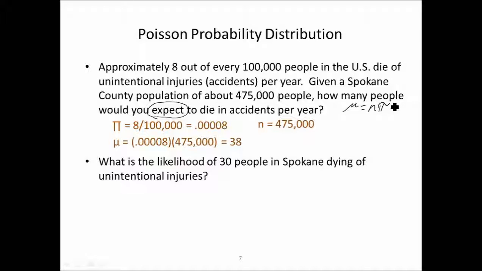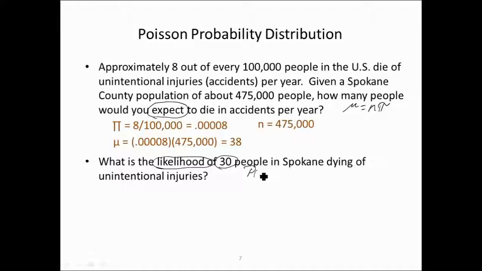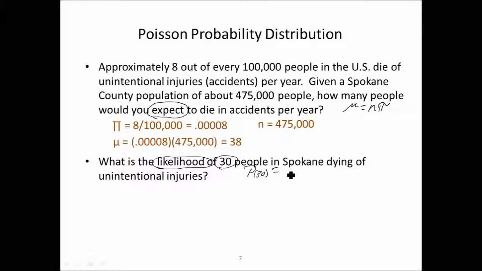Now, what is the likelihood? So now we're being asked a probability. What's the likelihood of exactly 30 people in Spokane dying of unintentional injuries? We're going to figure the probability of exactly 30 people dying of accidents. Our X is 30. We're going to use the formula, and we're going to use the formula because we don't have a table with a mean of 38. So we're going to need to figure this out by hand.